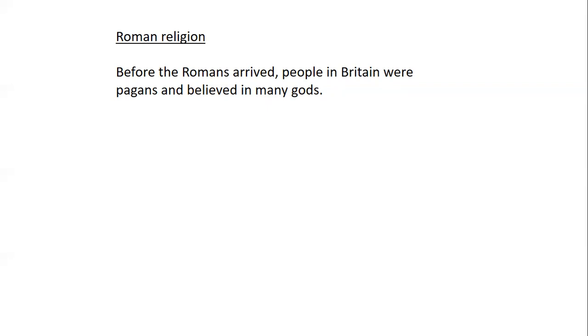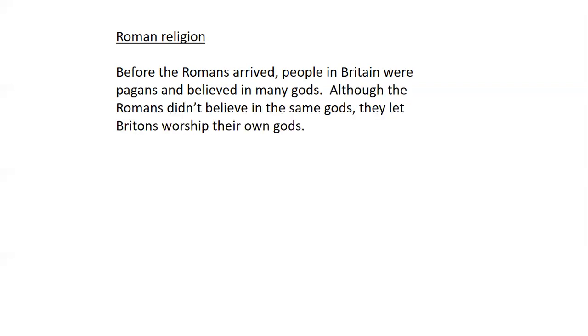So before the Romans arrived, people in Britain were pagans and believed in many gods. And already I've got my subordinate conjunction "before" in there. Then I'm going to say, well, what happened when the Romans got here?